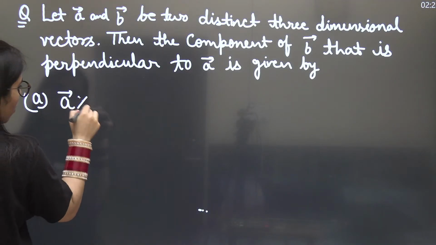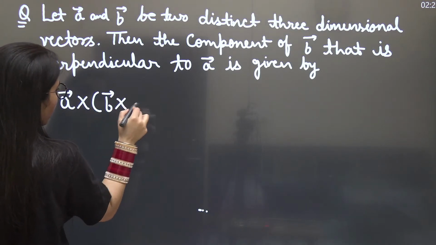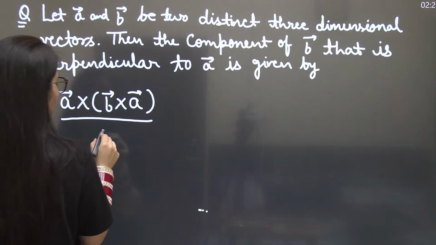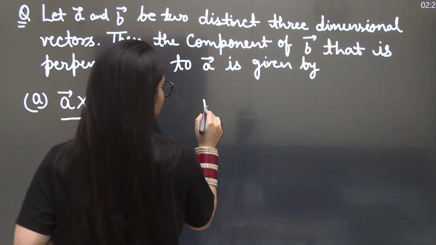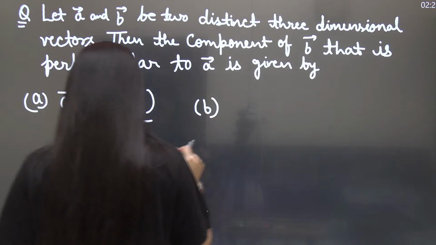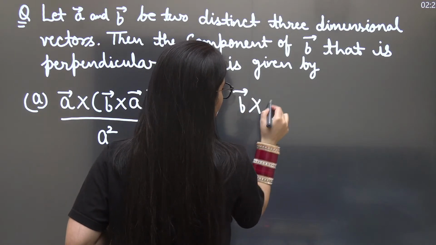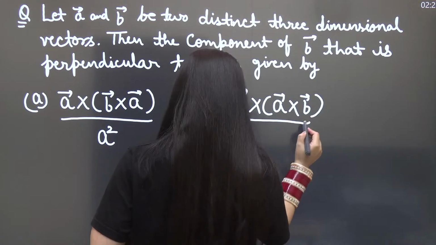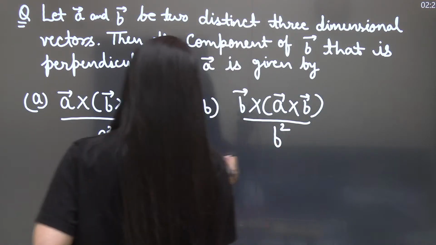Option A: vector A cross B cross A upon A square. Option B: vector B cross A cross B upon B square.